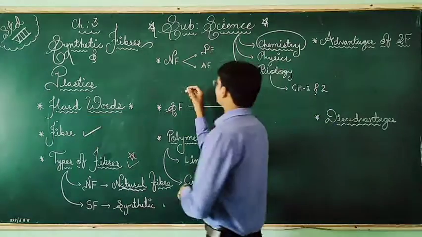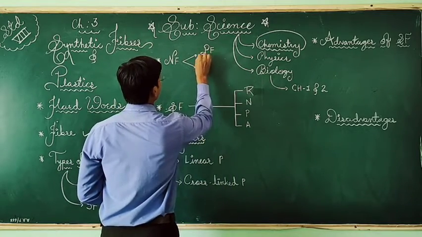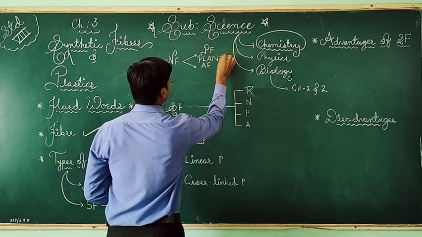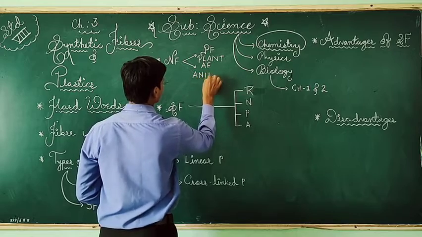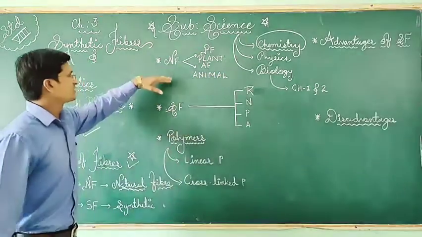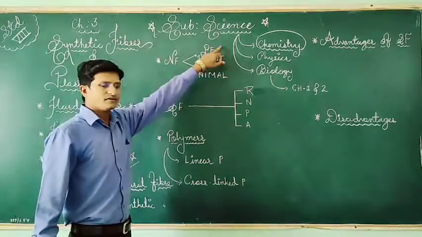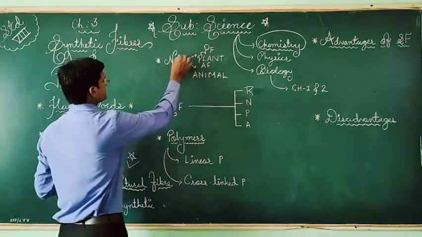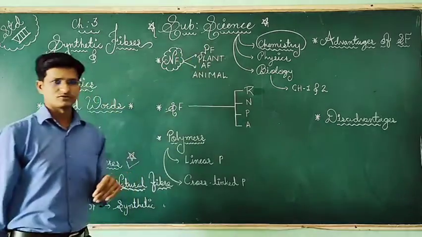So here natural fiber, PF means plant fiber, and AF means animal fiber. Natural fibers are obtained from plants and animals from nature, so they are considered natural fibers.